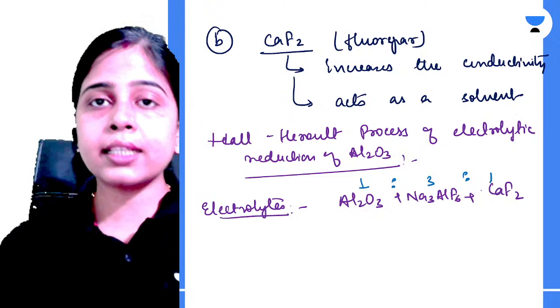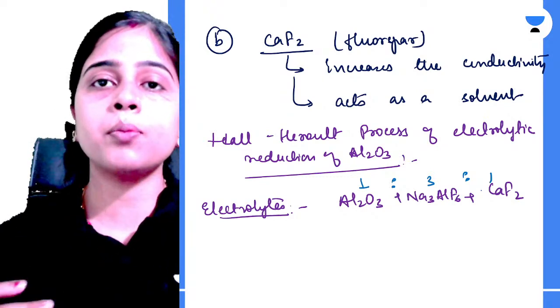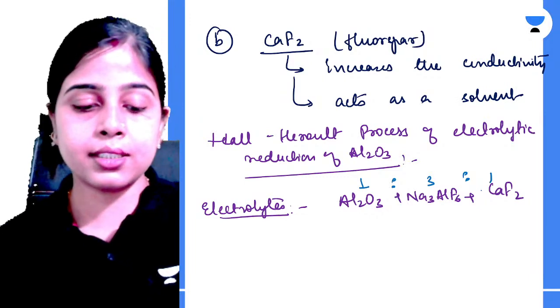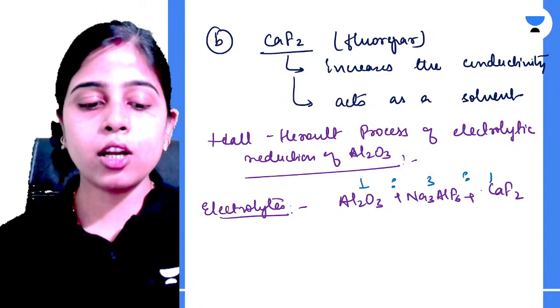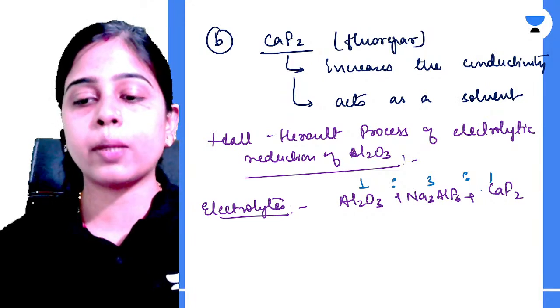Why are we taking more of your sodium aluminum hexafluoride? Because this is acting as a very good conductor. Also, this is reducing the melting point of alumina from 2050 degrees Celsius to 950 degrees Celsius. Because of this reason, we are using your cryolite in more amount.